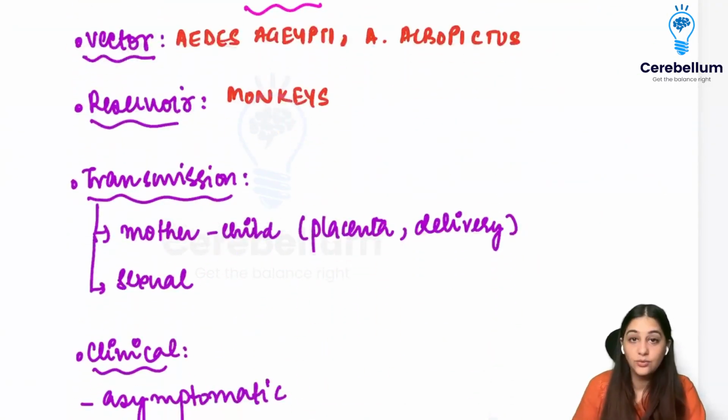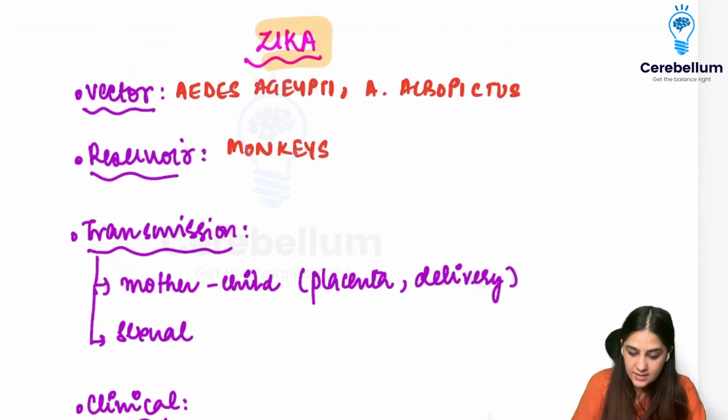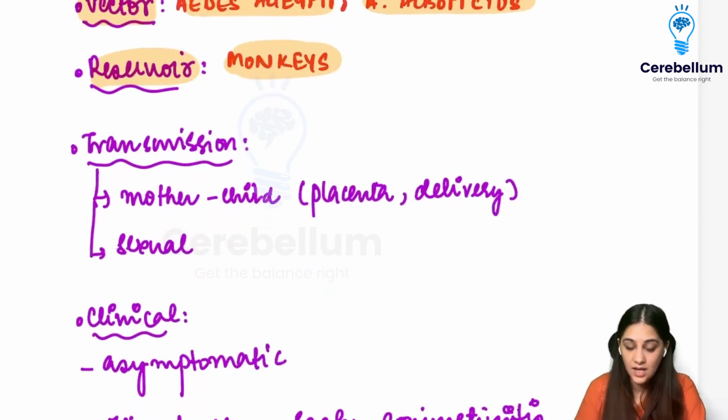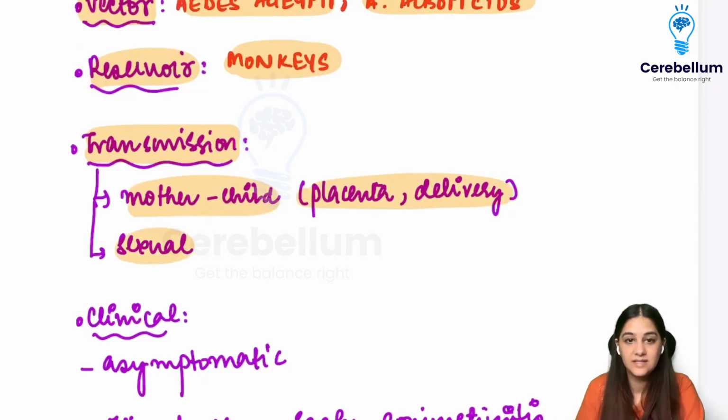Now, moving on to Zika. Zika is something that I want to talk about because you've been getting a lot of questions on Zika virus. So the vector I told you is your Aedes aegypti. It can also be your Aedes albopictus. Reservoir is going to be the monkey. So monkeys are the ones that are carrying this virus. How does the transmission happen? Transmission happens from mother to child during pregnancy through the placenta or delivery, or even sexual.